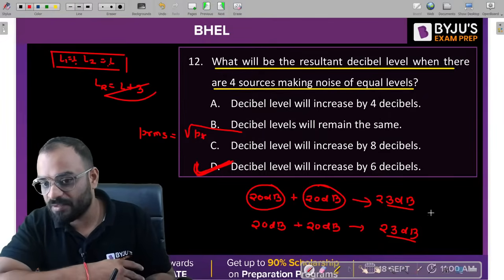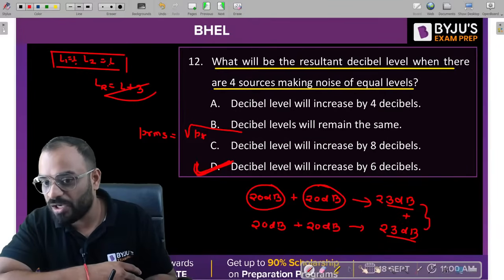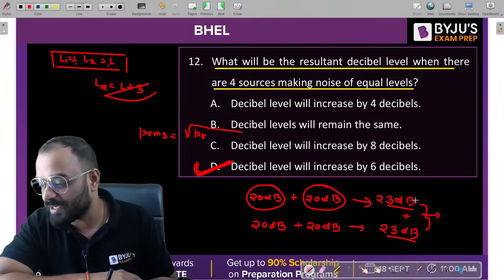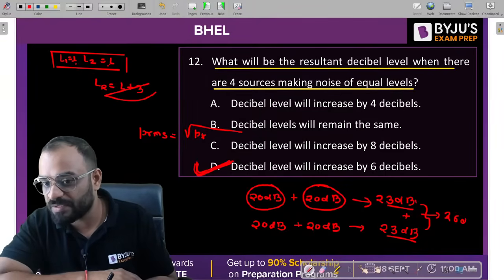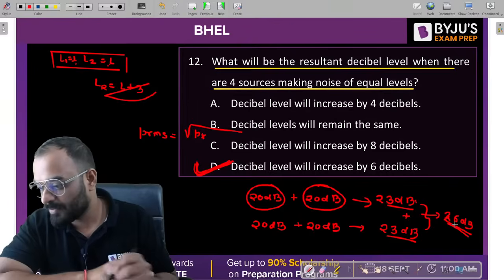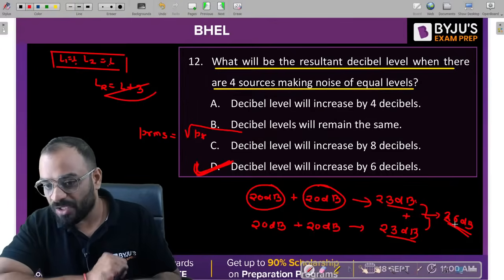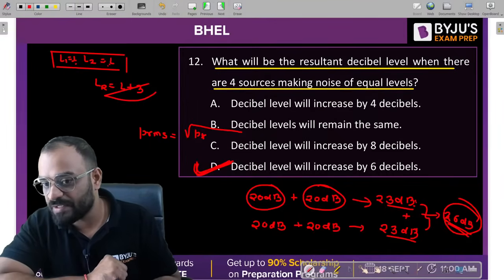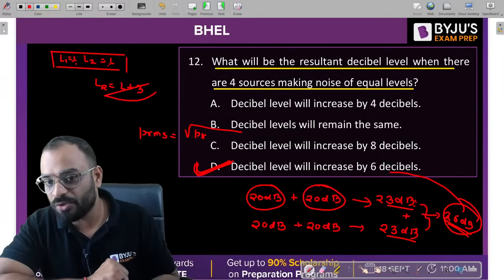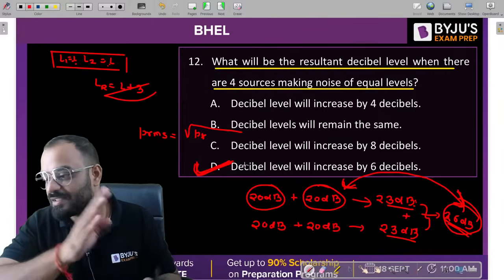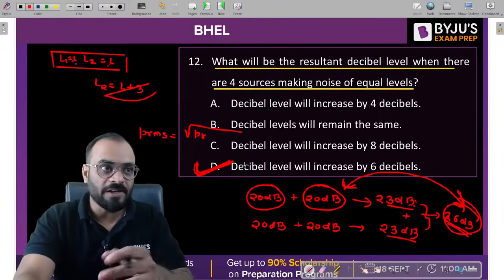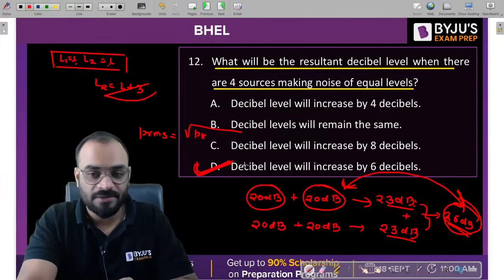How can it be 6? Let me explain. If you add these two values, you need to increase by 3. Now tell me what will be the answer? It should be 26 decibel. Now tell me, as compared to the initial value, how much has the decibel level increased? 6 decibel. That's why D is the correct answer. Clear? D is the correct answer.